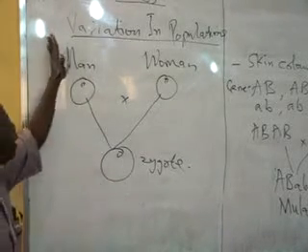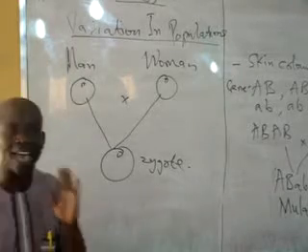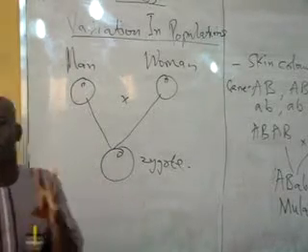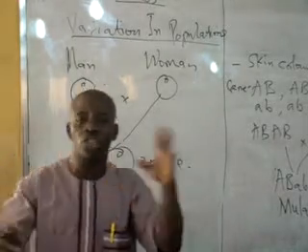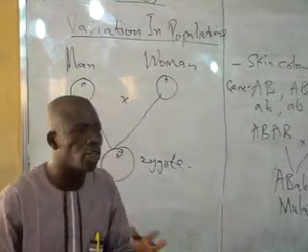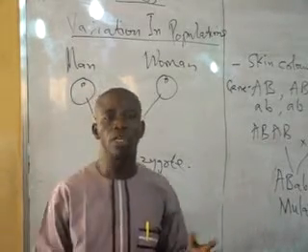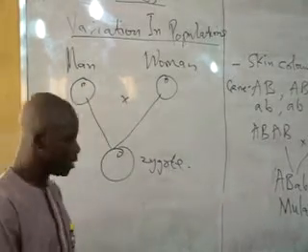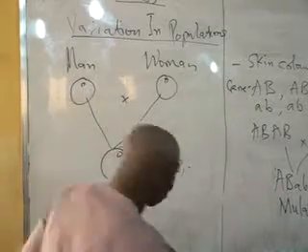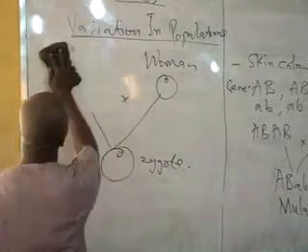So the genetic inheritance that takes place during conception of children or during formation of the zygote is one point that is responsible for variation in organisms.